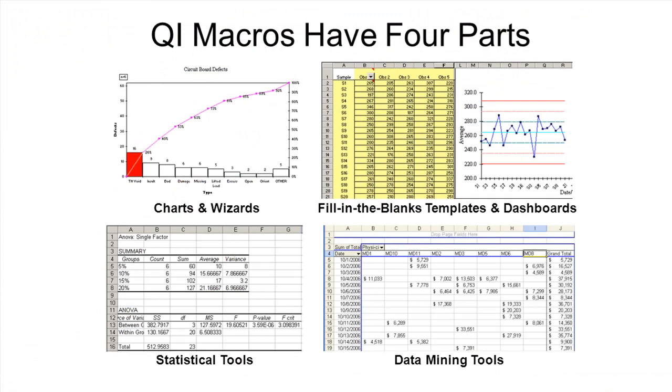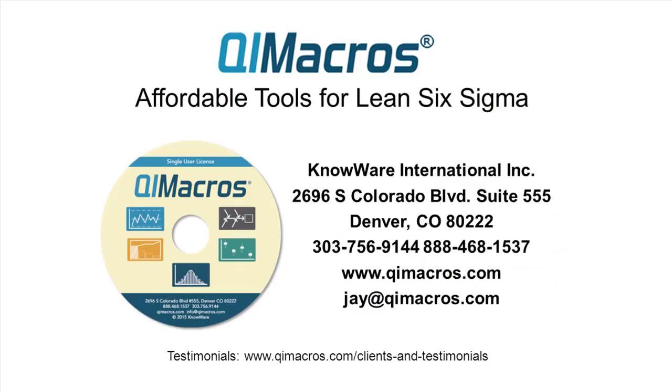So that's the QI Macros: Chart Wizard, fill-in-the-blank templates, statistical tools, data mining tools. There's over 100 fill-in-the-blank templates to do things. And I think you'll find it's very powerful and robust. And I'll match our output to any other output that you see out there. So that's the QI Macros. Really affordable tools for Lean and Six Sigma. You know, if you've got a more expensive package, for another few $100, you can get tools that will help you write in Microsoft Excel.